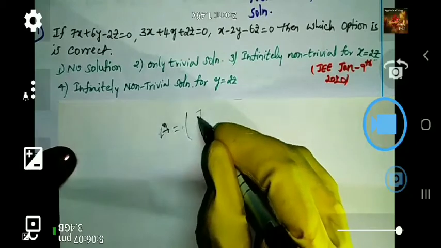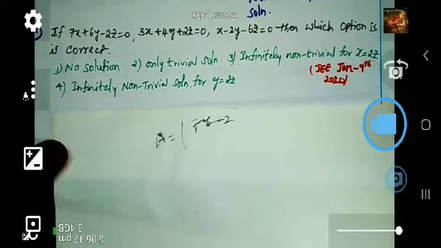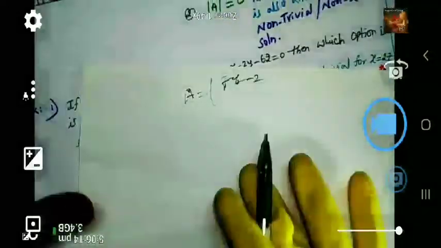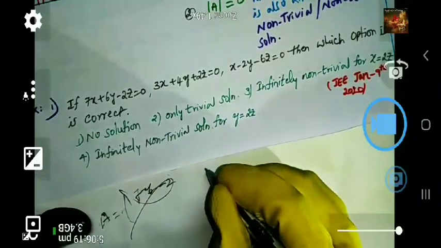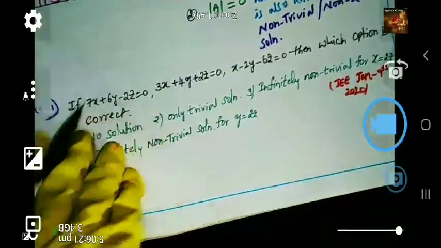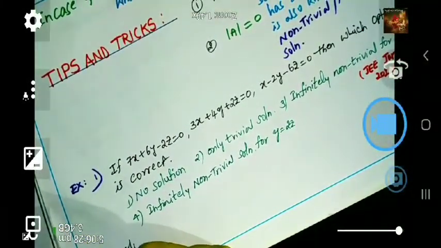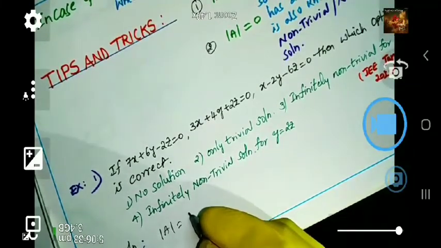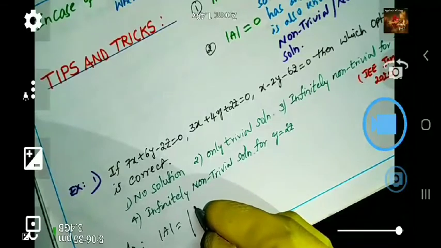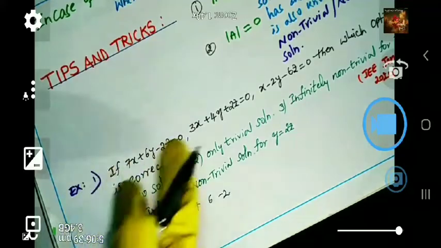A is the matrix. What is the first row? 7, 6, -2, you can collect from the first equation.